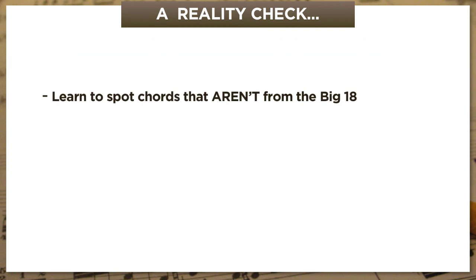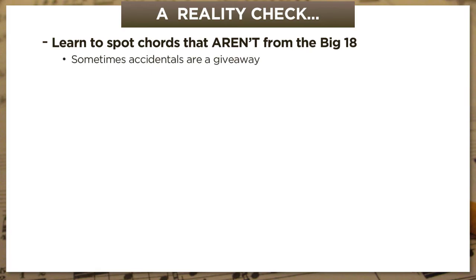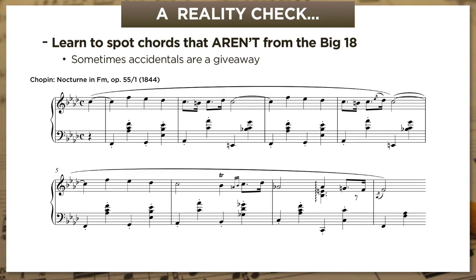And in most cases, the giveaway is going to be some chromatic notes, some accidentals from outside the key, because we don't have those in the Big 18. The only accidental we see in the Big 18 is the raised leading tone in minor. So here's the opening of Chopin's F minor nocturne. And on our first listening, track the bass line and just look for patterns that we've seen before.